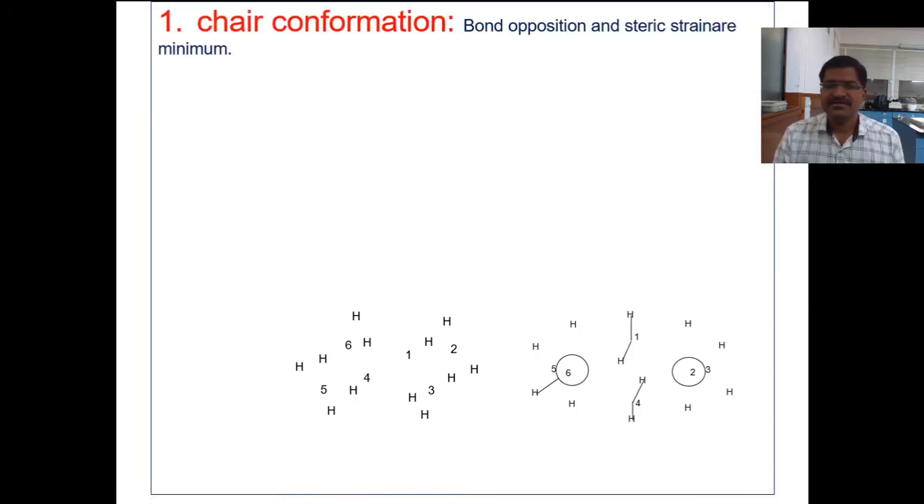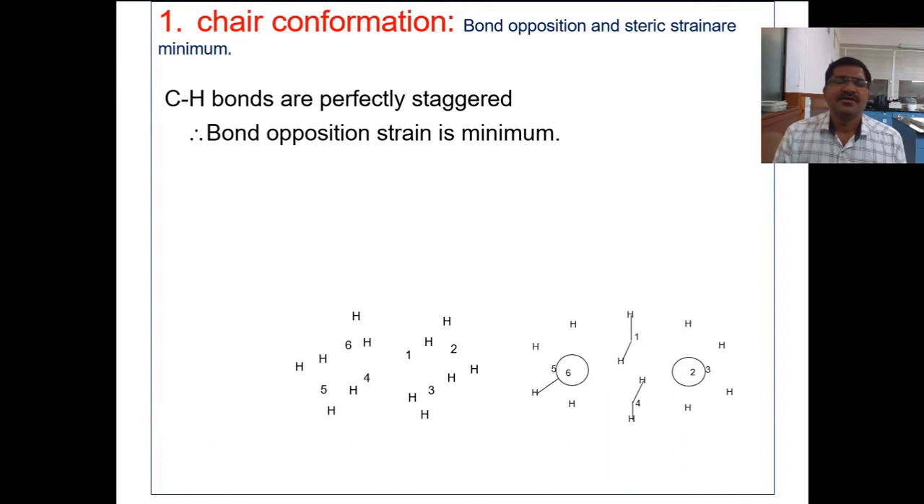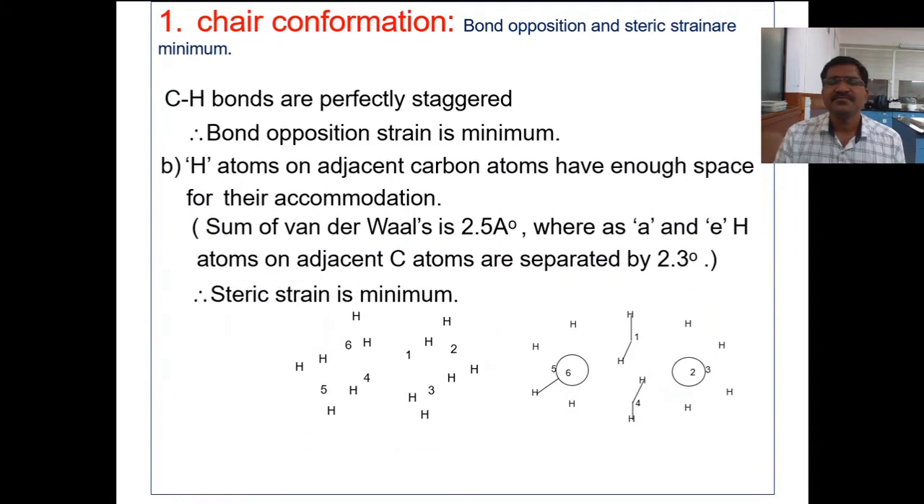Now, first of all, let's go towards the chair conformation, stability of chair conformation. In the chair conformation, the bond angle is 109 degrees 28 minutes, the normal tetrahedral angle, and therefore bond opposition strain and steric strain are minimum. In cyclohexane, the CH bonds are perfectly staggered, and therefore bond opposition strain is a minimum.